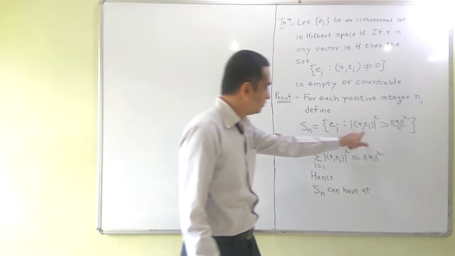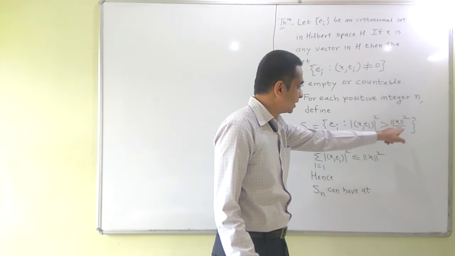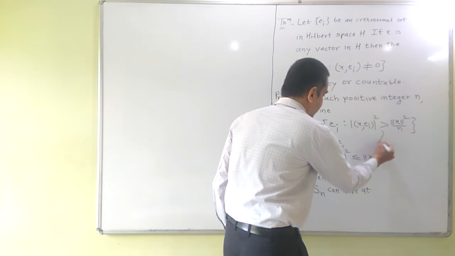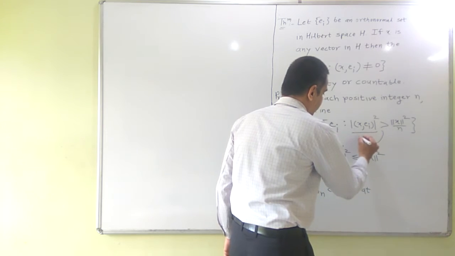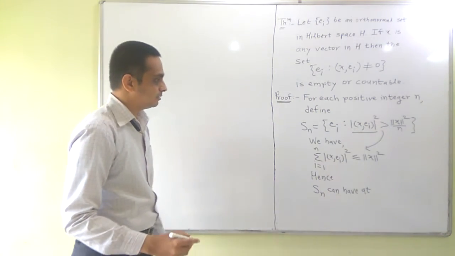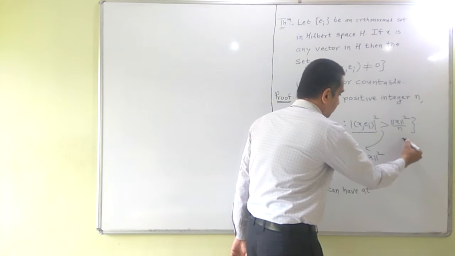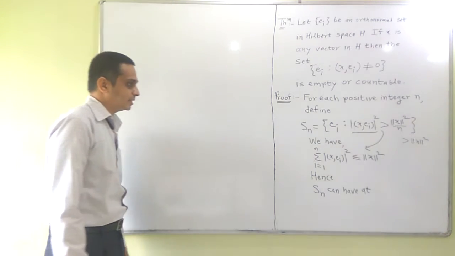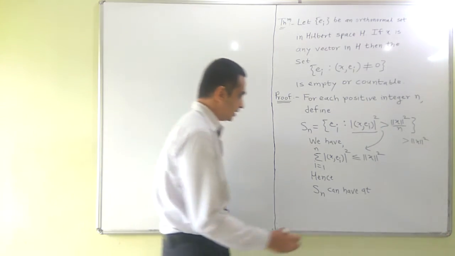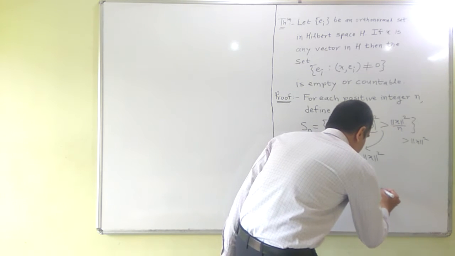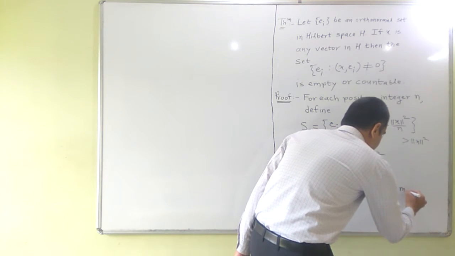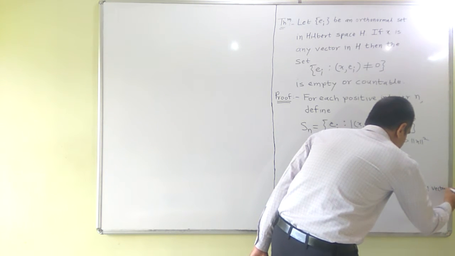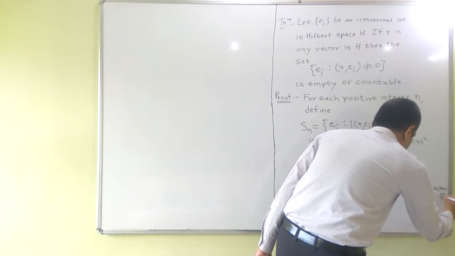You can easily observe, if we add such n terms, n gets cancelled and it will be greater than ‖x‖², and this will contradict the inequality. So that will be a contradiction. Hence, S_n can have at the most n minus 1 vectors. So this is first.